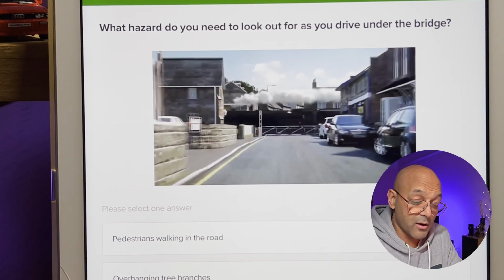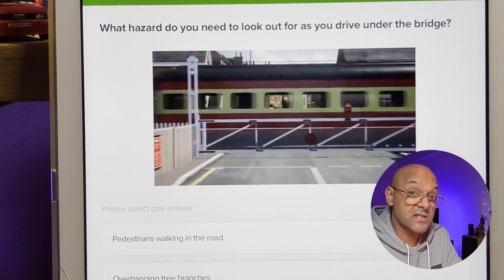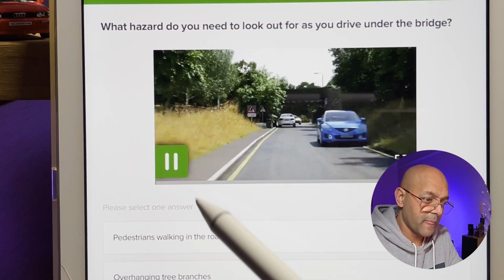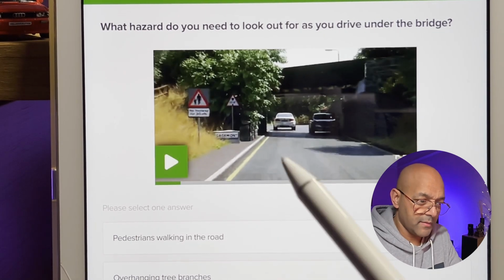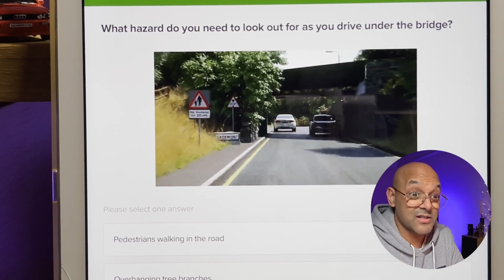All right, so there's a train going through it. It looked quite narrow as well, doesn't it? As it comes, there were pedestrians walking. There was a sign on the left-hand side. I don't know whether you actually saw the sign. Let's replay it. Right, if I pause it there, it tells you right there may be pedestrians in the road. So that's a good sign.